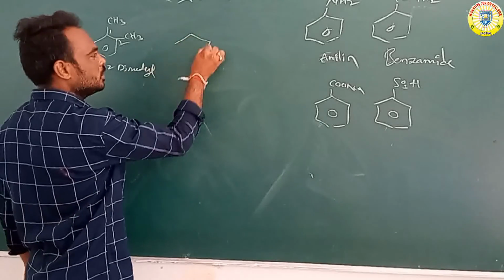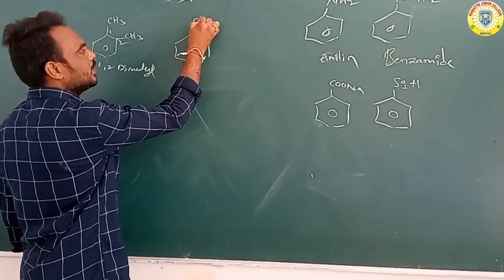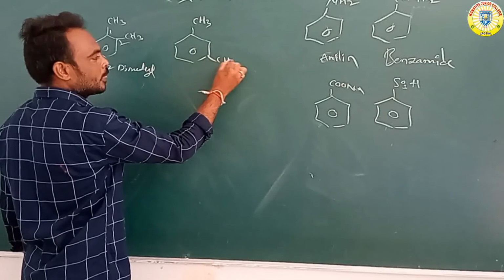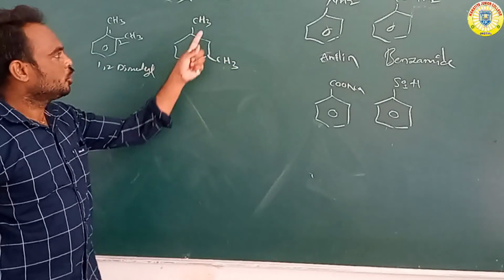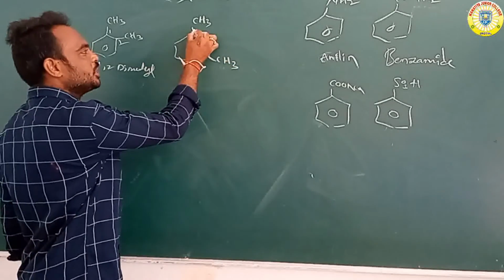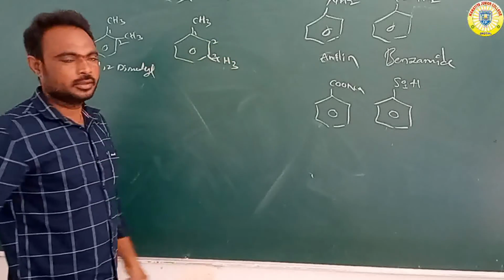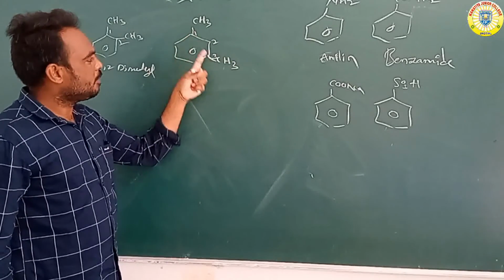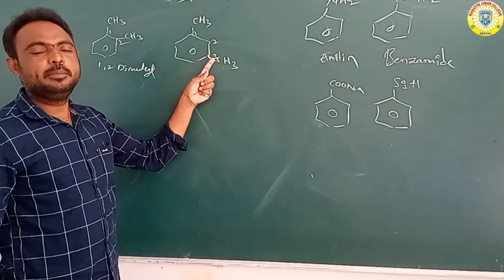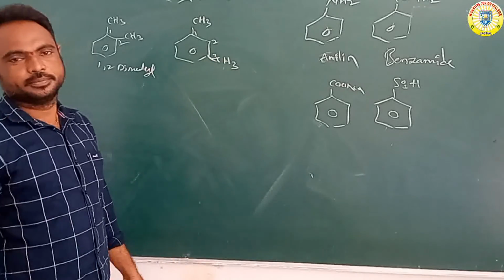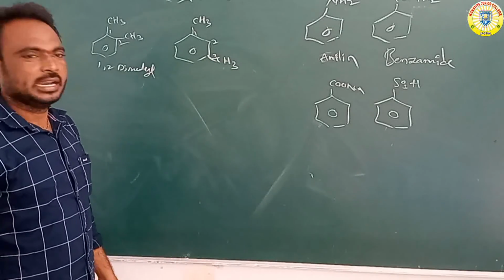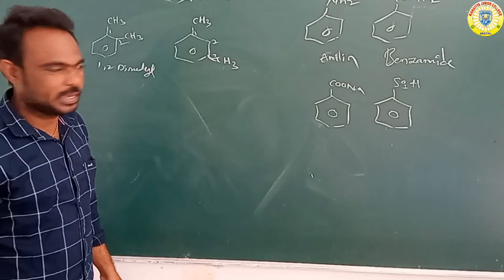Or suppose benzene attached with two methyl groups at positions 1 and 3. So 1,3 dimethyl benzene.